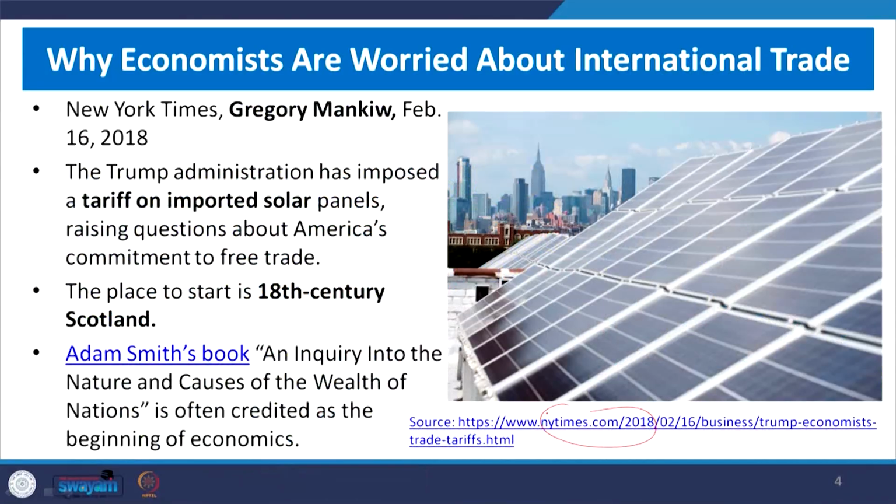The Trump administration imposed a tariff on solar panels, as given in the picture. That has been a major cause for concern to economists in America, as there is lots of confusion with the Trump administration. So, let us examine that to understand trade theories in detail.